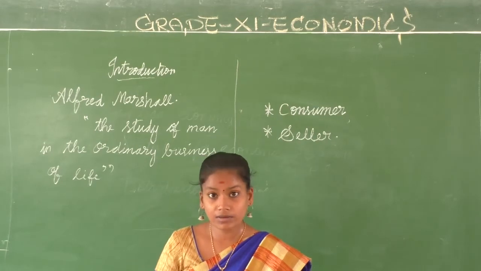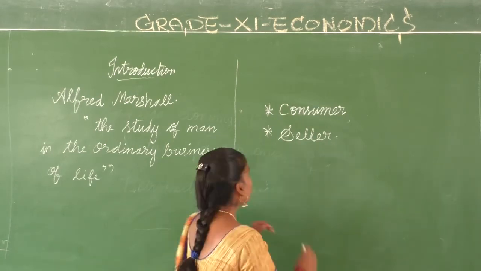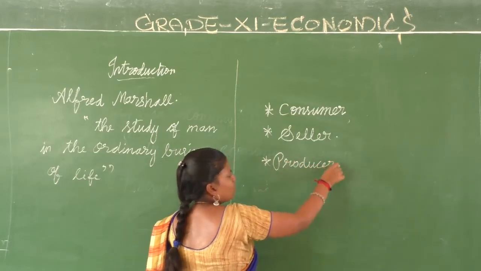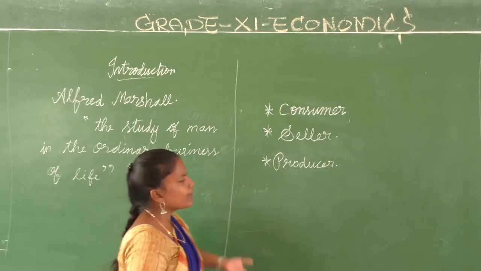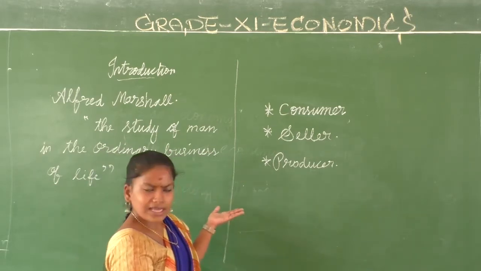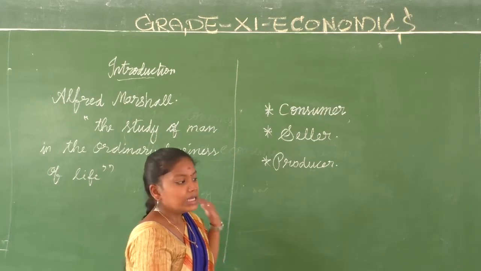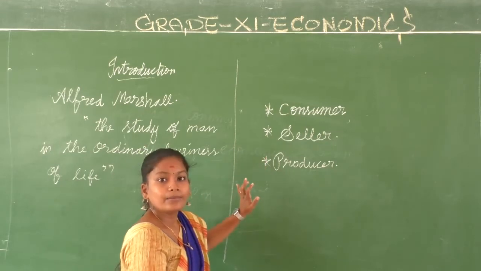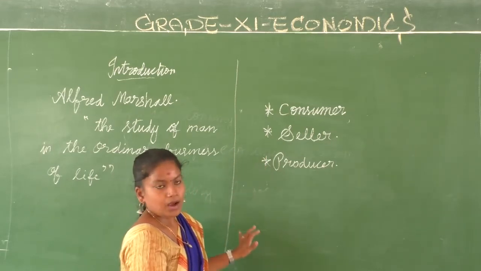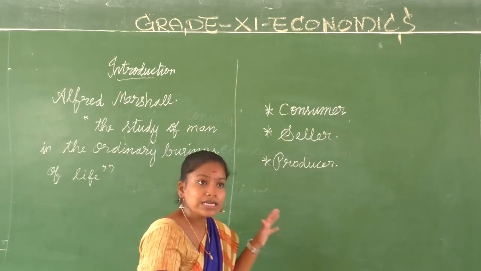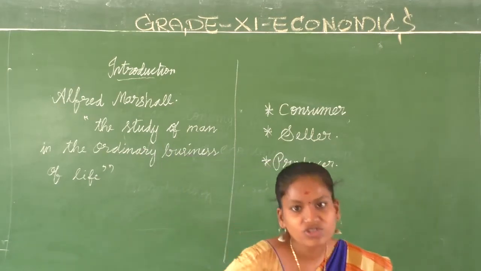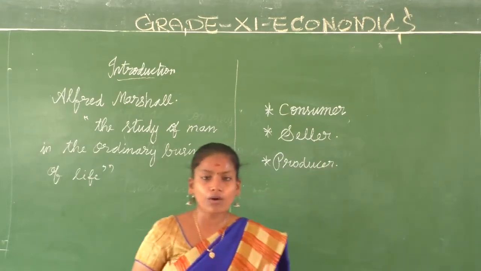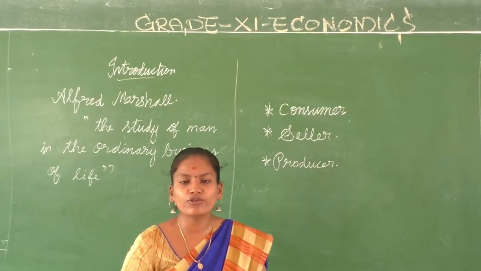Who is the next person that we are going to discuss? We are going to discuss the producer. What is the difference here? Producer, seller, both are same? Is there a difference between producer and seller? Yes, of course, there is a difference between the terms seller and producer. What are the differences? That is what we are going to discuss. The producer is the person who manufactures or produces the goods.